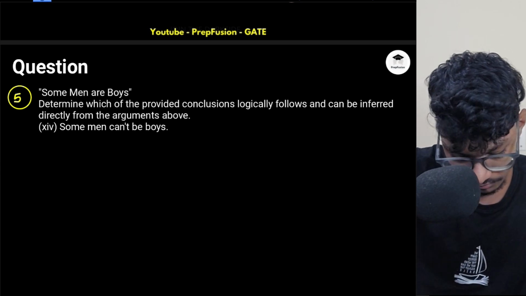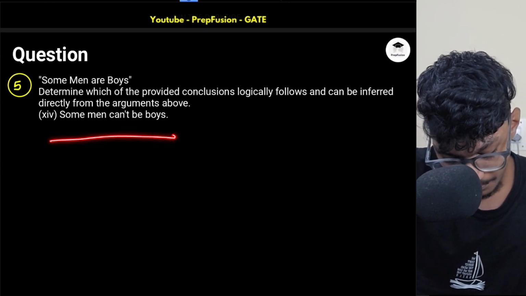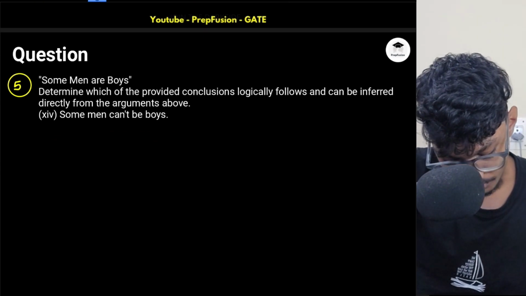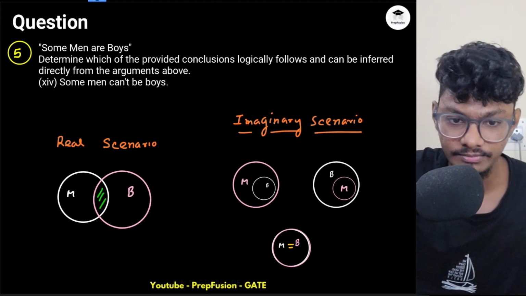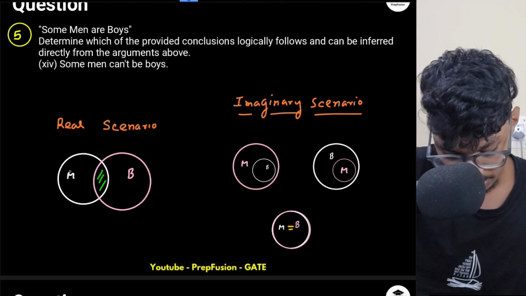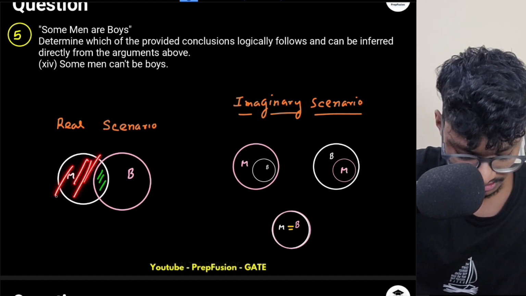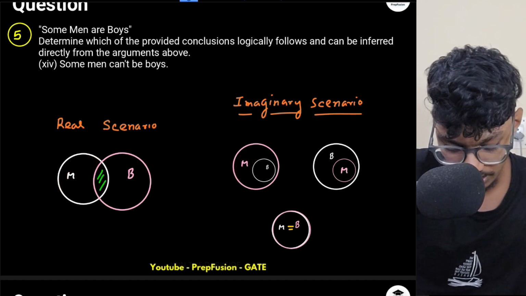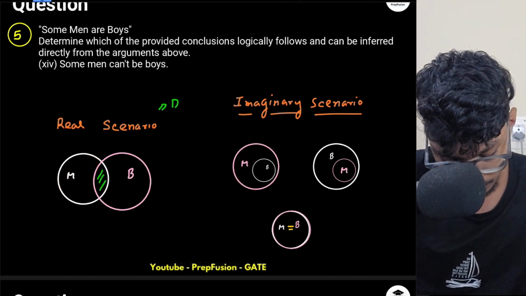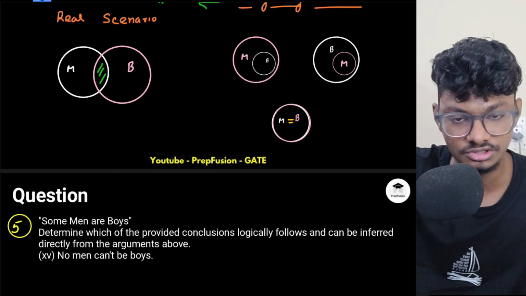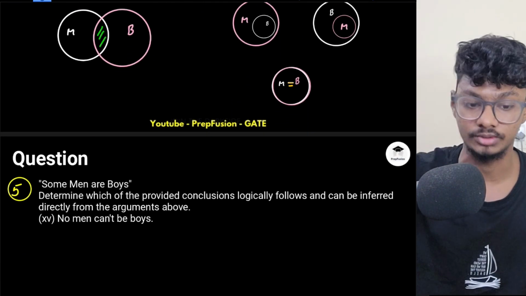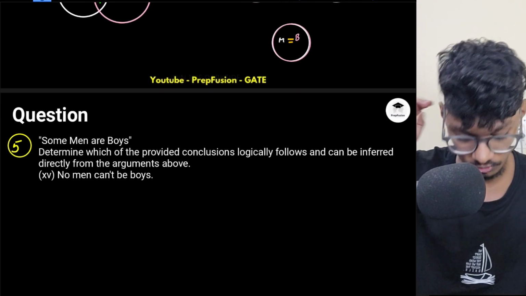Let's do this. Some men can't be boys. Again, this is a possibility. Why? Because here also I'm saying there has to be some uncommon region of men, right? This is the uncommon region. So there has to be an uncommon region. Again, this is a possible conclusion. So this is definitely true. This is a possible conclusion. This is definitely true. Okay. So that's why possible conclusions will always be definitely true.